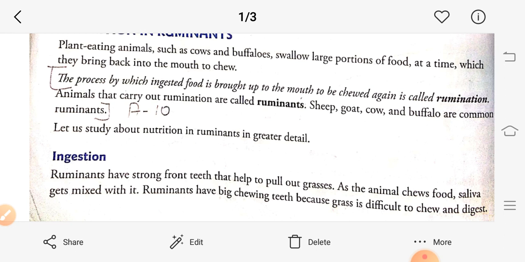Next, as the animal chews the food, saliva gets mixed in the food.